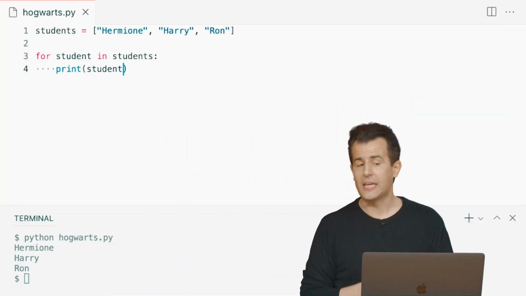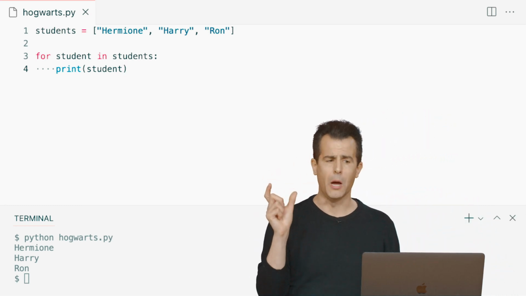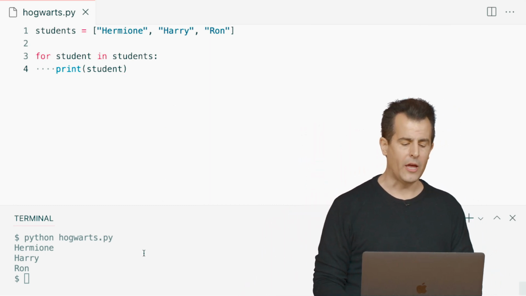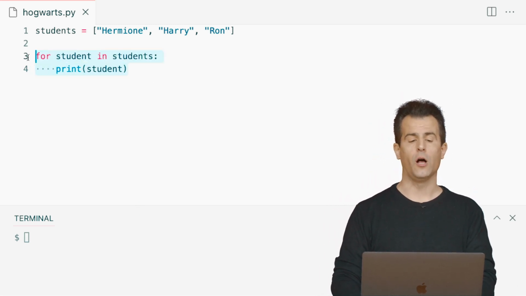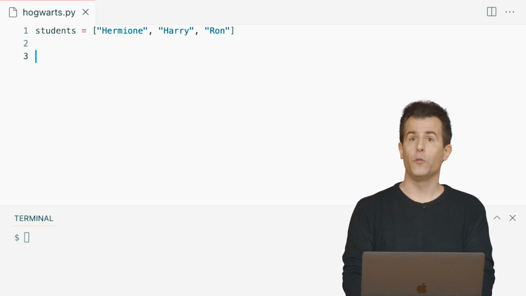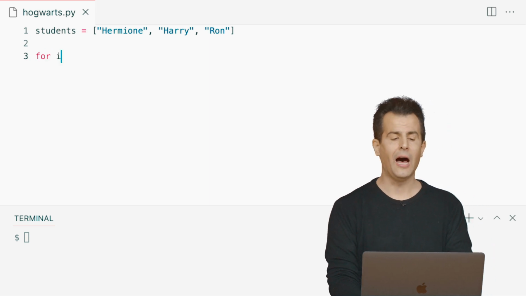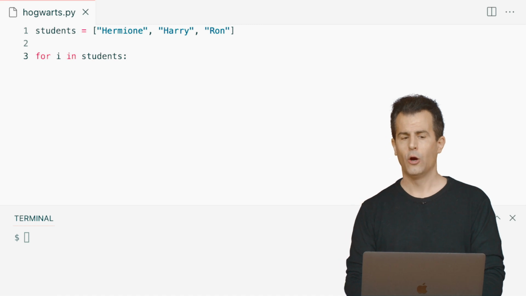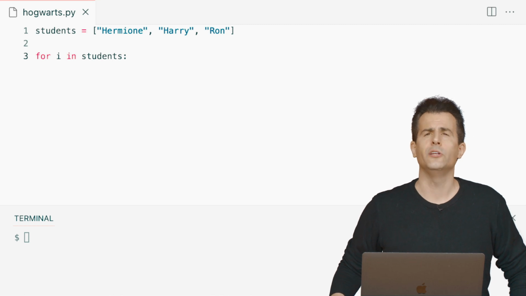In fact, let me transition here to show just another way of solving this same problem, because up until now, when we've used loops, we really have relied on numbers, and that's fine if you prefer to stay in that space. Suppose I did want to iterate using numbers like i and 0, 1, 2, and so forth. Let me propose that we could change this code as follows. If the program you're trying to implement requires that you use numbers like this, you might do this. For i in, well, I don't want to just say students, because then i is not going to be a number. i is going to be literally Hermione, then Harry, then Ron. I need to iterate from 0 to 1 to 2, right?